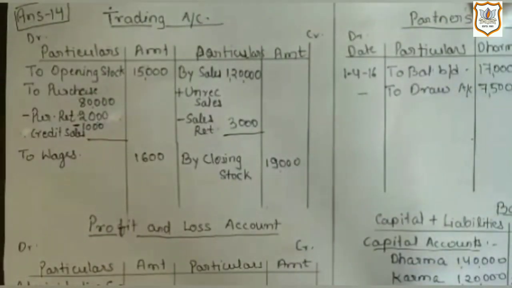Now let's give two effects of third adjustment, which says that rupees 1,000, which is the amount of credit sales, is recorded in the purchase return book by mistake. So here our first duty is to remove rupees 1,000 from the value of purchase return, as it is not the amount of purchase return.